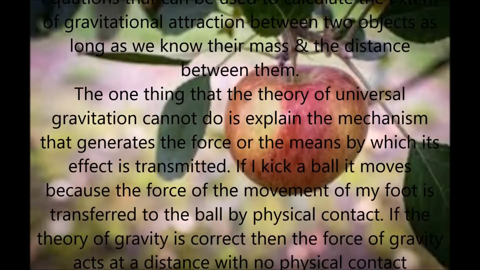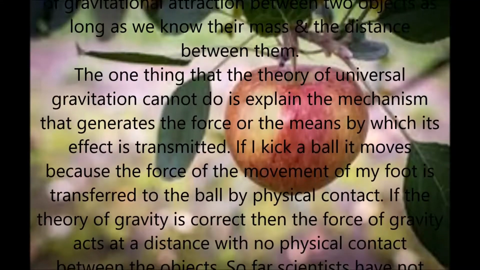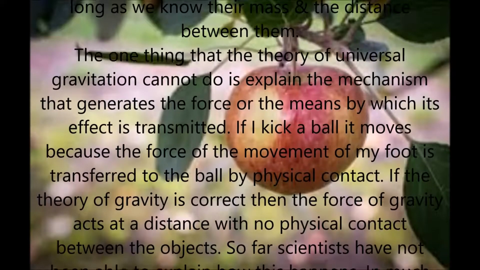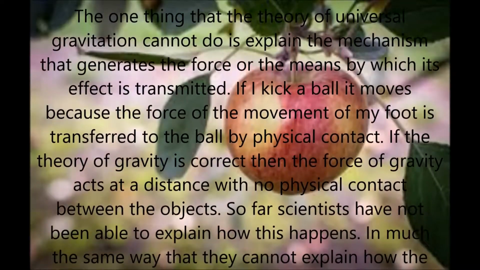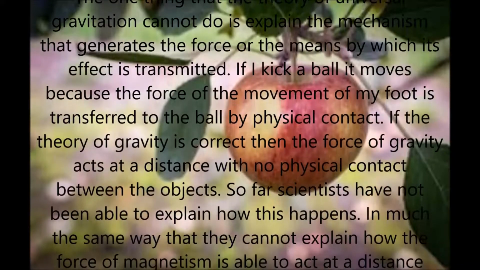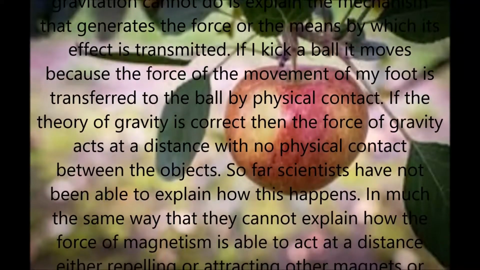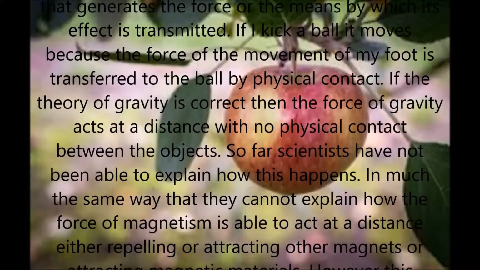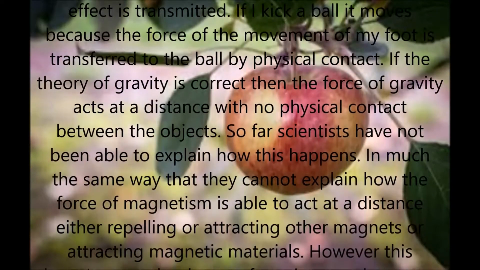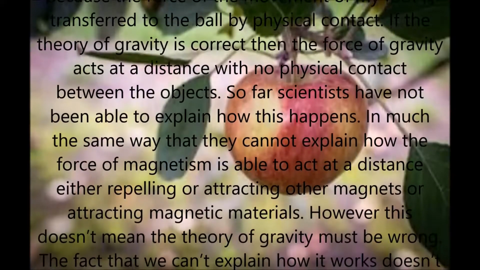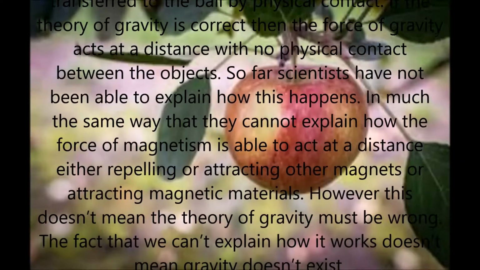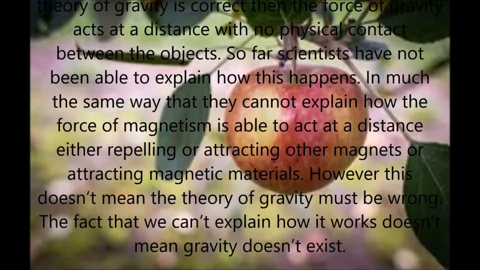If I kick a ball, it moves because the force of the movement of my foot is transferred to the ball by physical contact. If the theory of gravity is correct, then the force of gravity acts at a distance with no physical contact between the objects. So far, scientists have not been able to explain how this happens. Much the same way, they cannot explain how the force of magnetism is able to act at a distance, either repelling or attracting other magnets, or attracting magnetic materials.